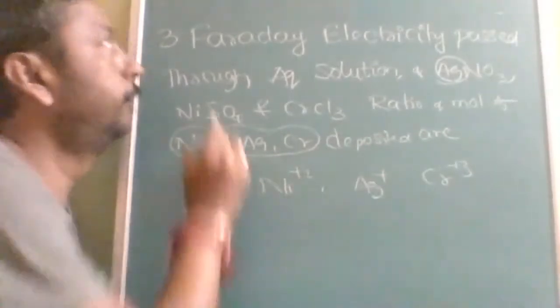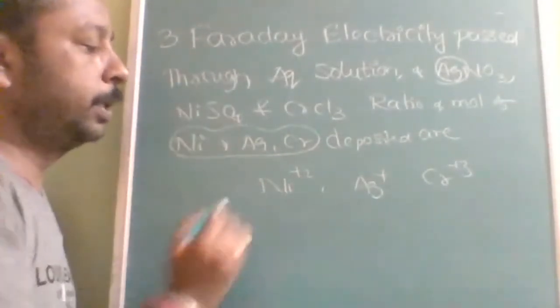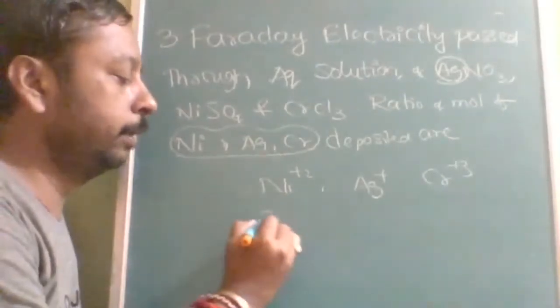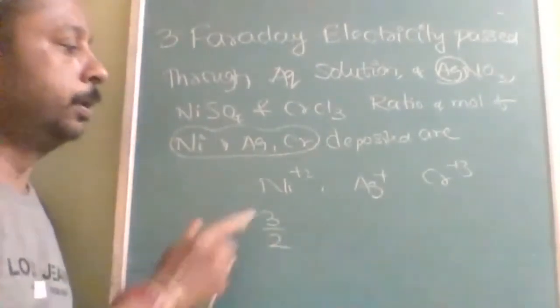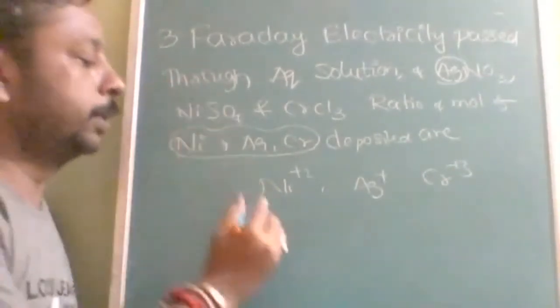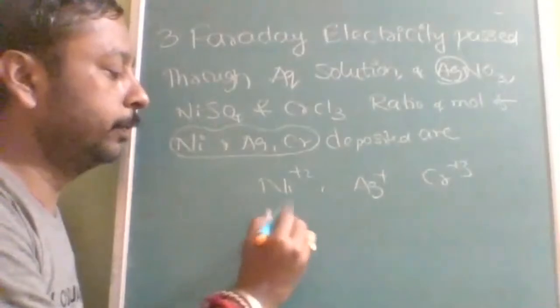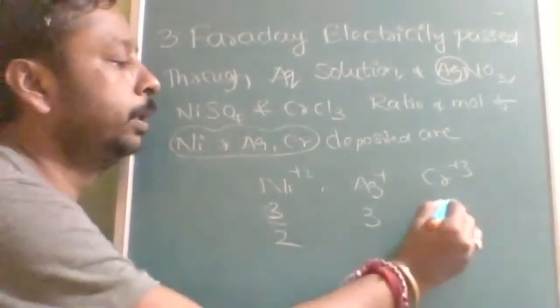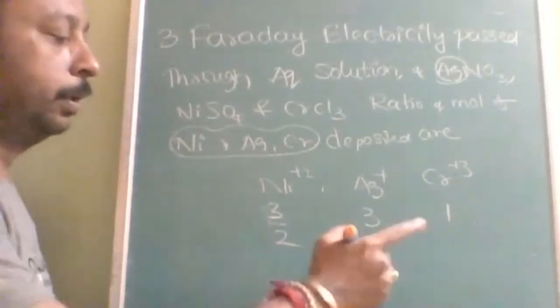So if I give 3 Faradays, is it able to take? It will take, but how much will it give? 3 by 2 only, because one will take a complete 2 electrons, giving one and a half, otherwise 3 by 2, and here it is going to be 3, here it is going to be 1.